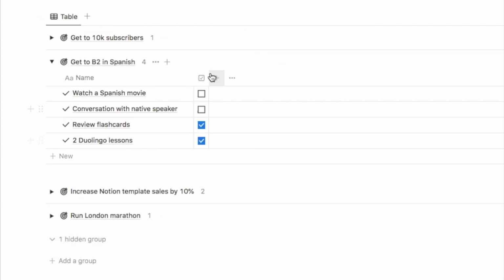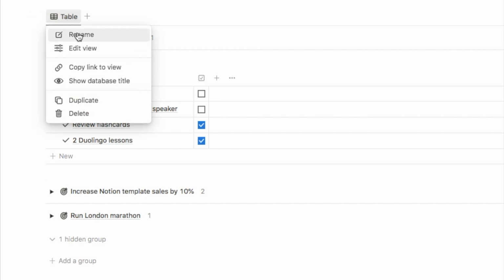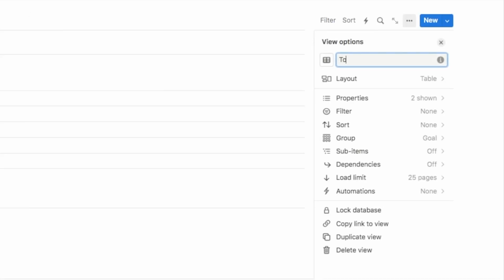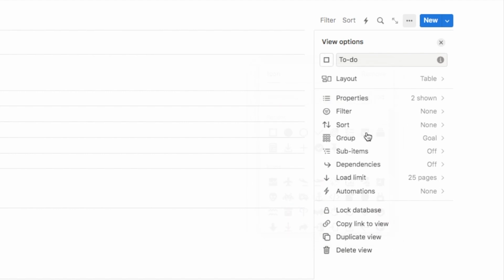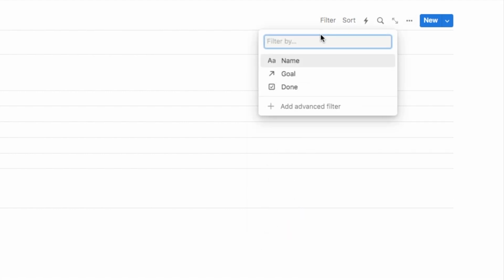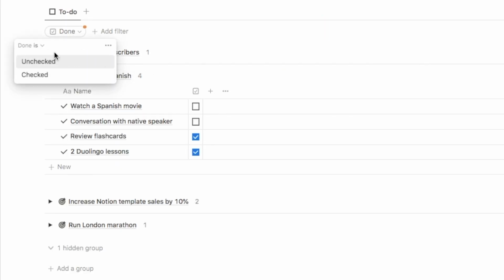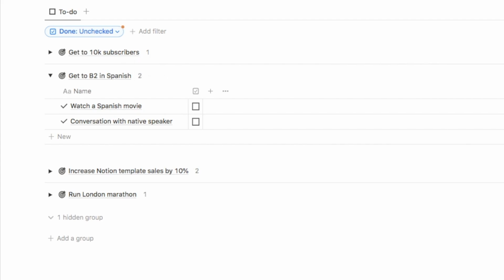Now heading down to the task list, I want to do a similar thing, so we only see tasks that are outstanding. So we're going to change the tab name here. This one can just be our to-do list, so I'm just going to type to-do. And let's also change the icon to this empty square. We're going to add a filter, and we're going to filter based on the done checkbox, and we only want to see pages where the done checkbox is unchecked. So again, these are just outstanding tasks.